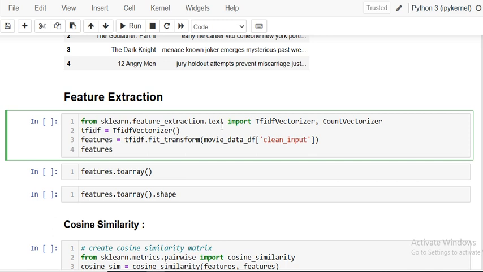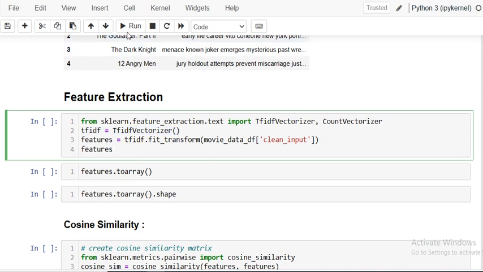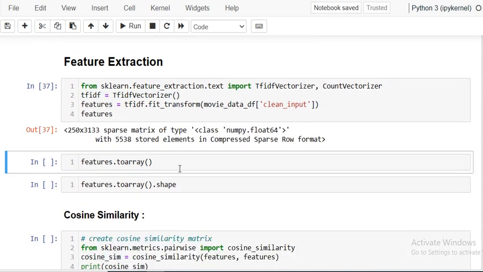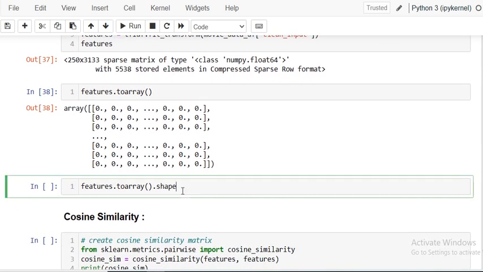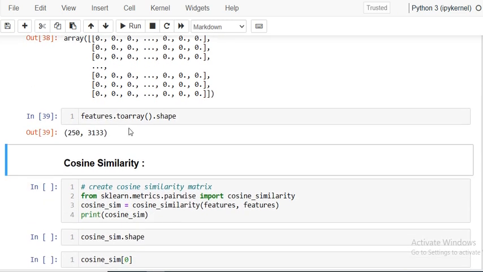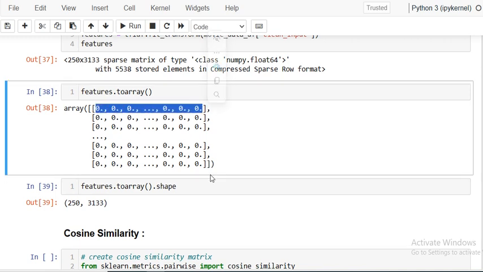From sklearn.feature_extraction.text, import the TF-IDF vectorizer and create the object of it, and then you have to fit and transform the clean input, and it will create features. The features are nothing but a matrix, a sparse matrix, right? This sparse matrix has the shape, you can see, 250 by 3133. The 3133 columns are nothing but the words, basically the features. It means 3133 unique features are there, and likewise we have created this one, right?